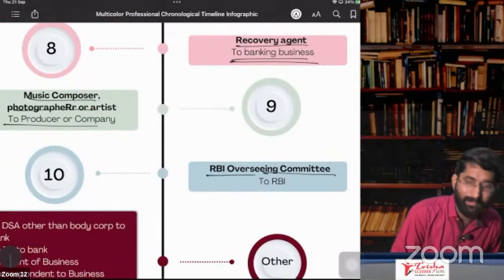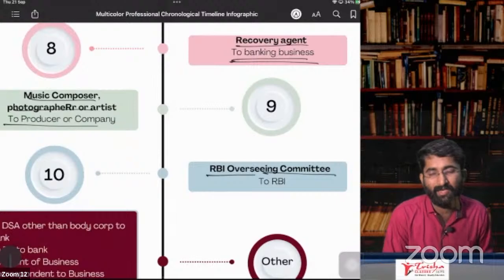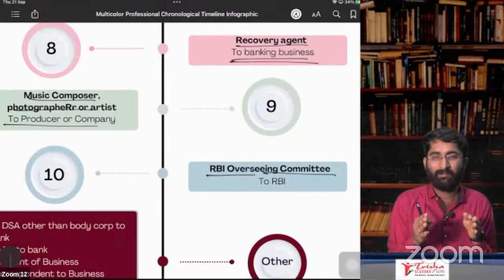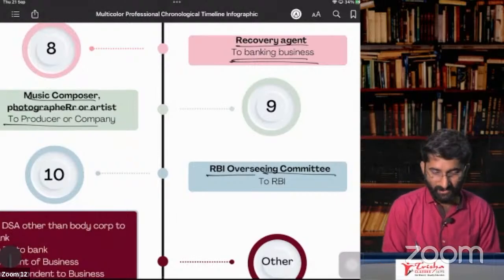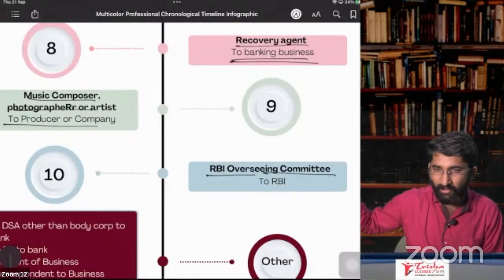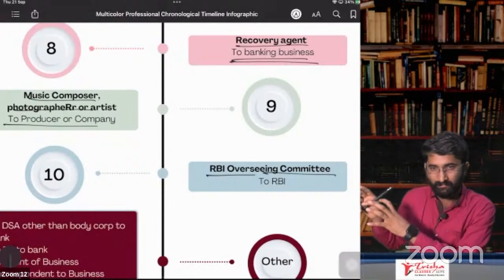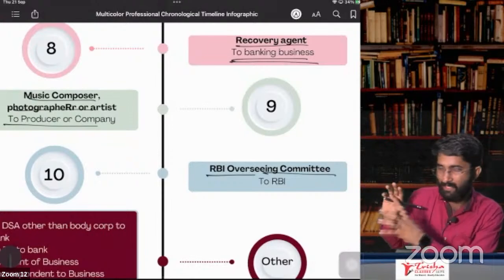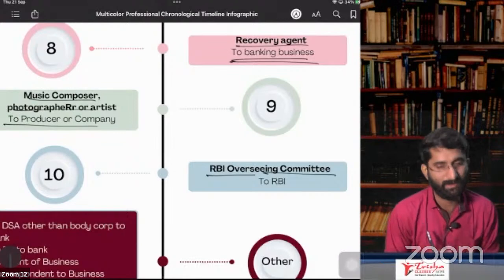RBI overseeing committee. So there is an overseeing committee to take care of the banking businesses. That overseeing committee is looking after the banks: how it is going on, what are the things going on in the banks, that will be looked after by this overseeing committee.